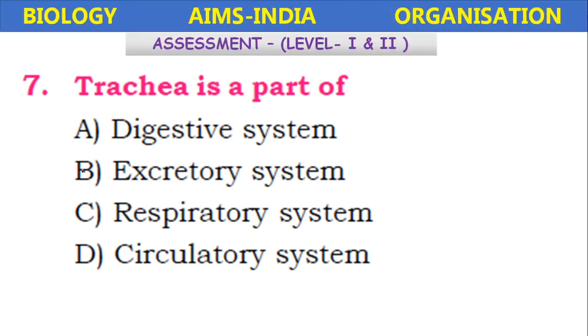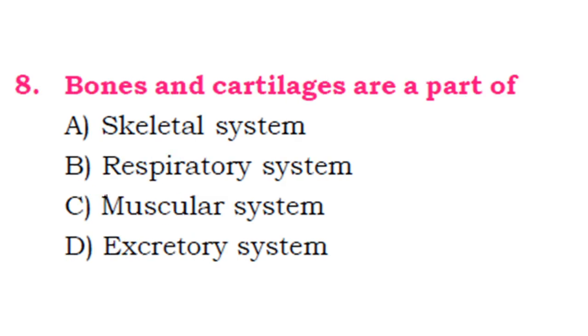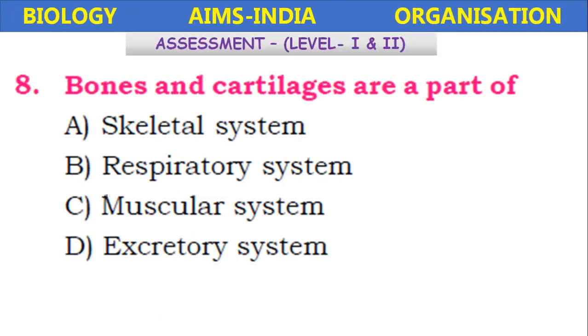A trachea is a part of digestive system, excretory system, respiratory system and circulatory system. Trachea, windpipe, is a part of the respiratory system. Bones and cartilage are part of skeleton system, respiratory system, muscular system, excretory system. So which system? Skeleton system. A framework of bones together form the skeleton.